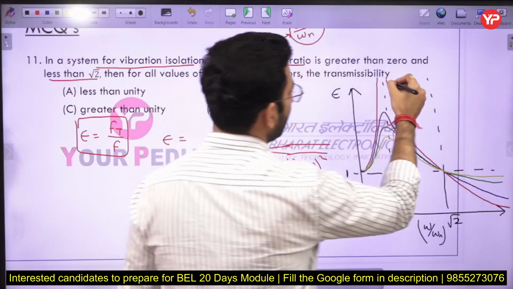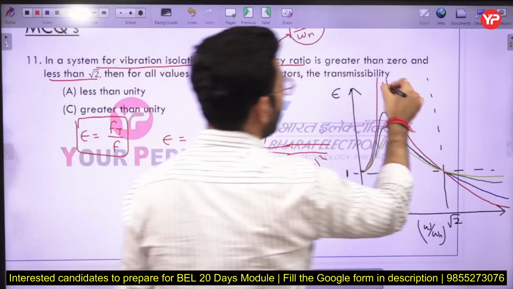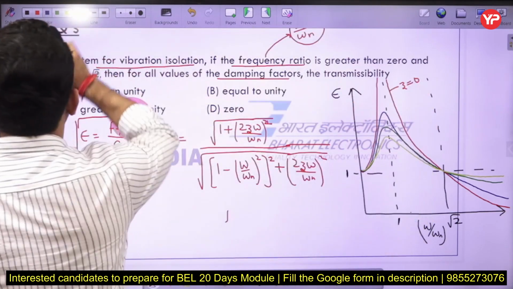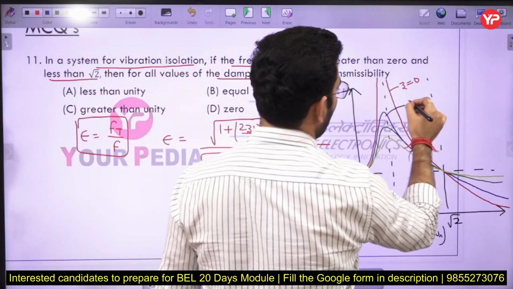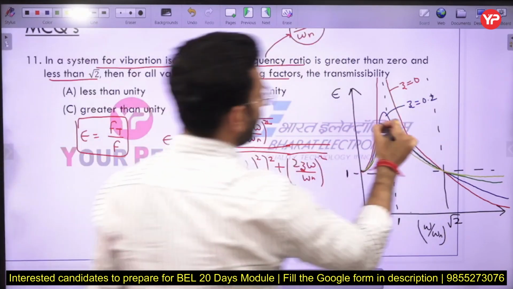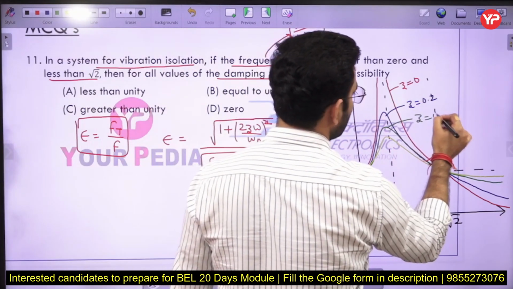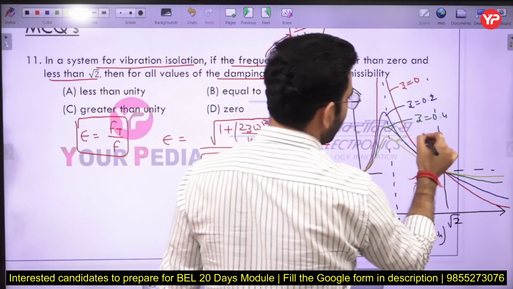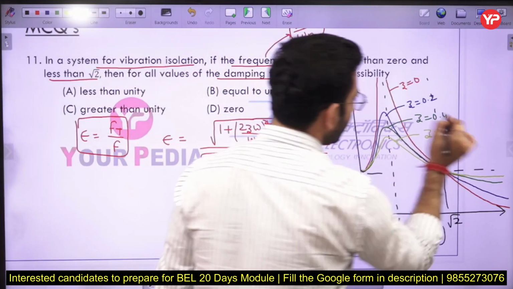So now you can see this red one has a damping ratio of 0. This blue one has a damping ratio of 0.2. This one has a damping ratio of zeta equal to 0.4, and the yellow one has a damping ratio of 0.6. Now what is the meaning of that?